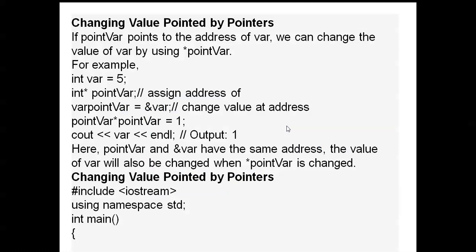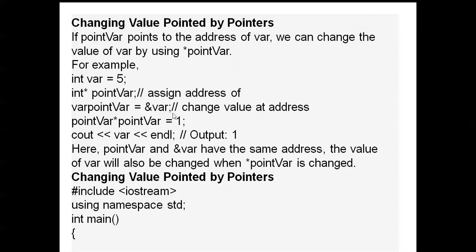Okay, next: change value pointed by pointer. How can we change it? If pointer var points to the address of var, we can change the value of var by using star pointer var. For example, int var is equal to 5, int asterisk pointer var. Assign the address of var: pointer var is equal to ampersand var.